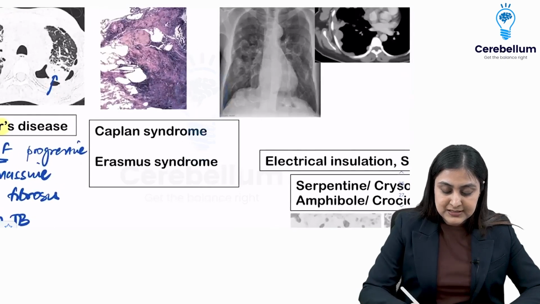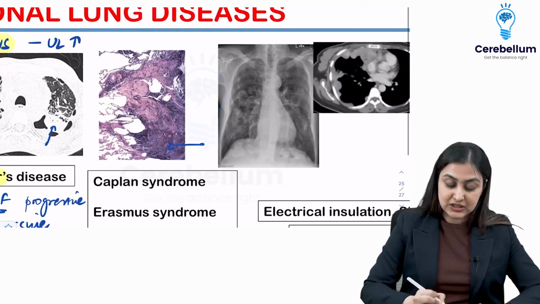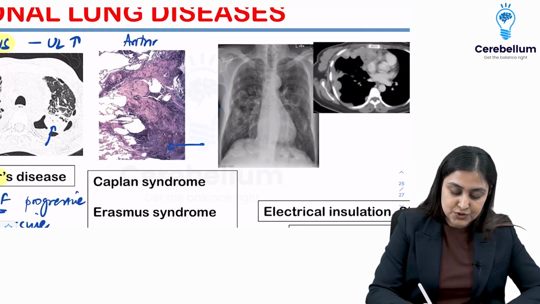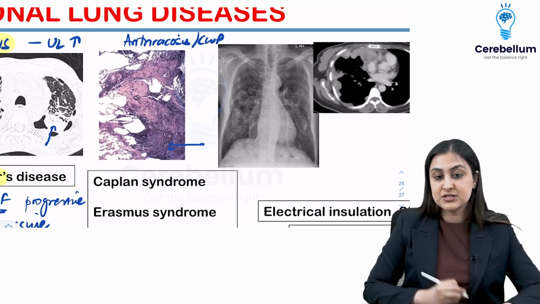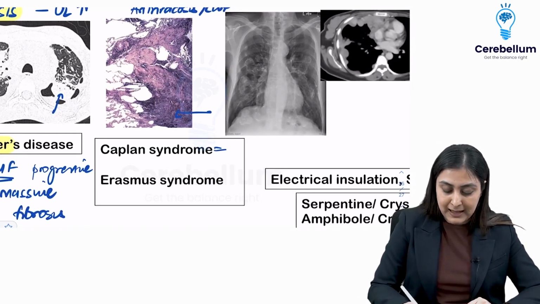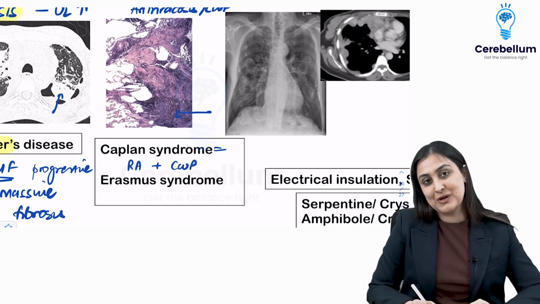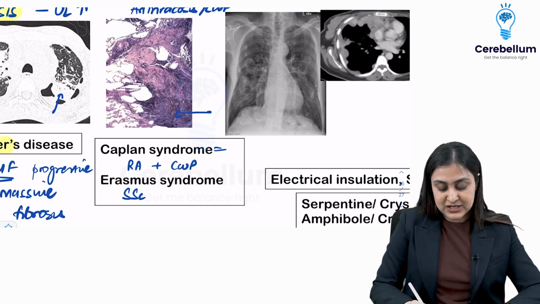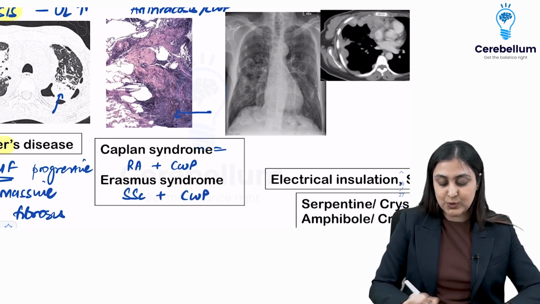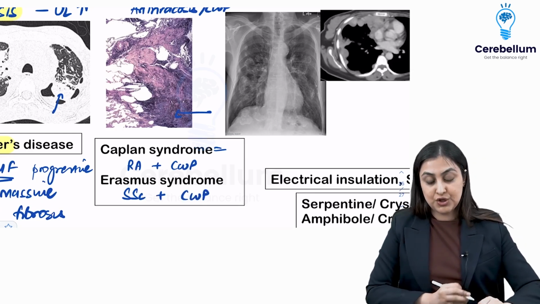When you see that there is this blackish pigmentation here, this is anthracosis. Okay, so this is anthracosis or coal workers pneumoconiosis. Two syndromes you want to remember. Caplan's is RA plus coal workers. Erasmus you might not have heard, so this is something extra. This is systemic sclerosis with coal workers pneumoconiosis.